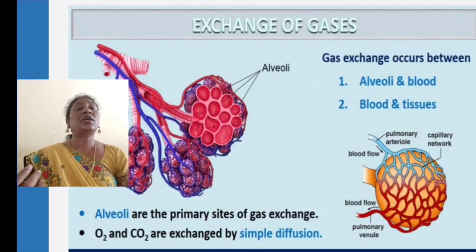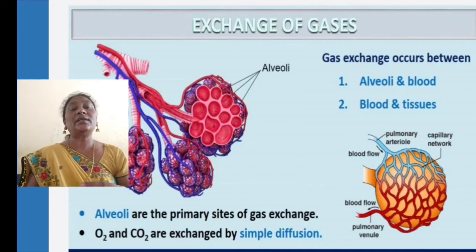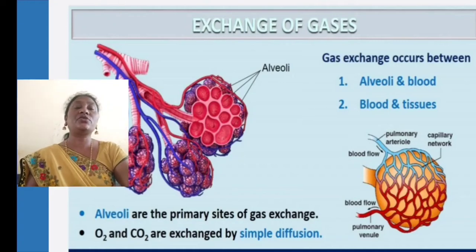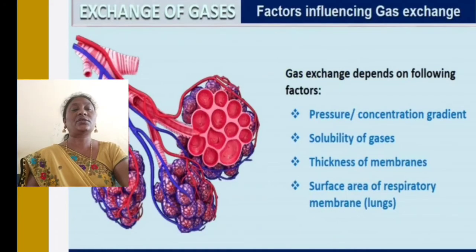Gas exchange occurs between alveoli and blood, and tissues. Alveoli are the primary sites of gaseous exchange. Oxygen and carbon dioxide are exchanged by simple diffusion.